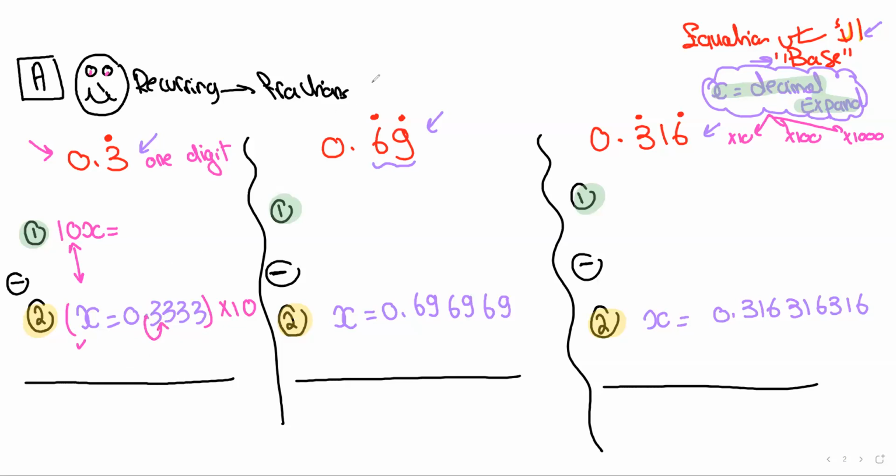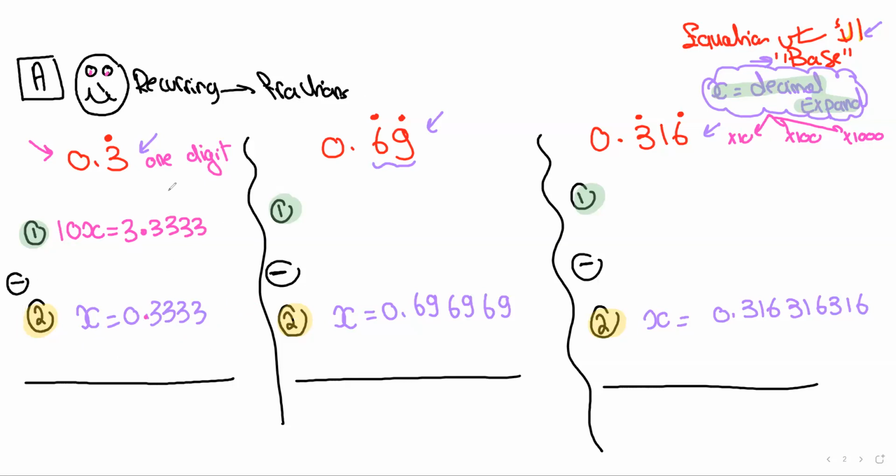So you end up with 3.333. You can put as many 3s as you want because they are recurring.